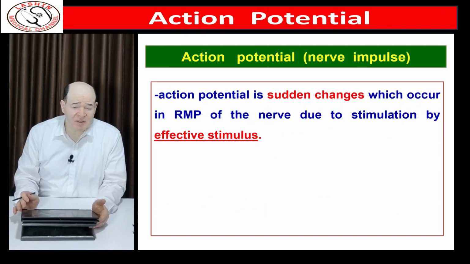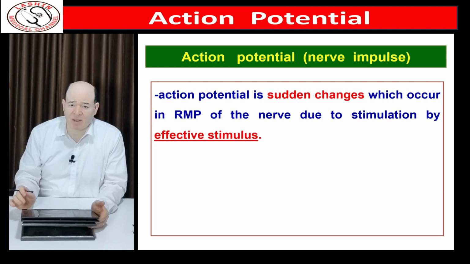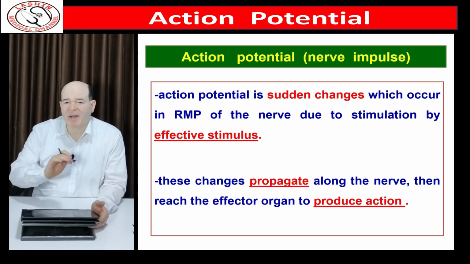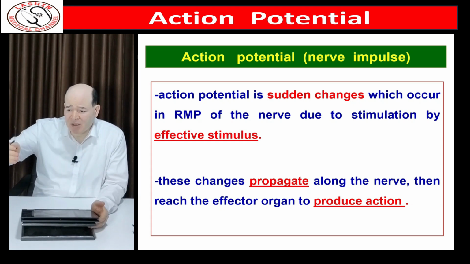So what is the definition of action potential? Action potential is a sudden change that occurs on top of resting membrane potential. We must have resting membrane potential in order to obtain action potential. These rapid changes are initiated by effective stimuli, and these changes propagate, spread along the nerve and reach the effector organ where they produce actions.